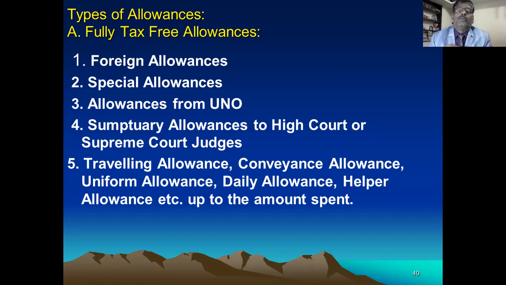Uniform is given by the employer to the employee in certain sectors. For example, KSRTC workers. Uniform is given by the KSRTC department. And in the police department or in the army, uniform is given by the employer. In the security department, uniform is given by the employer to the employee. Okay, uniform allowance is fully exempt from tax.